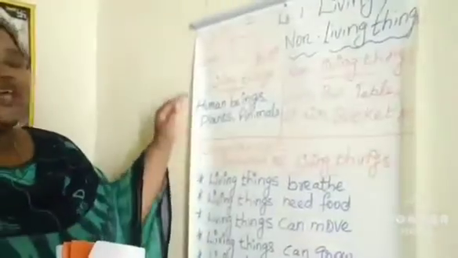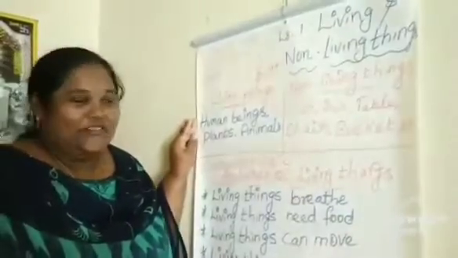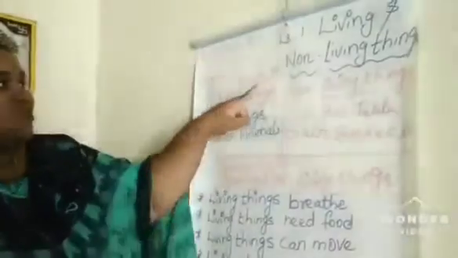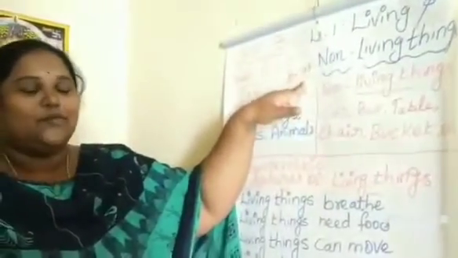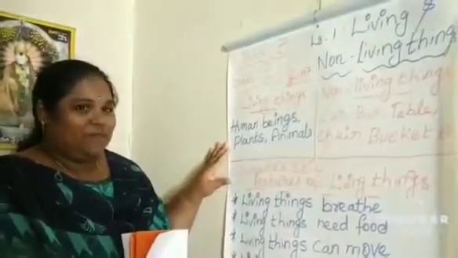I am going to teach EVS subject in your third class. The first lesson of our EVS subject is living and non-living things. So take page number 137 in your semester book 1 and continue reading with me. Read along with me when I am teaching.